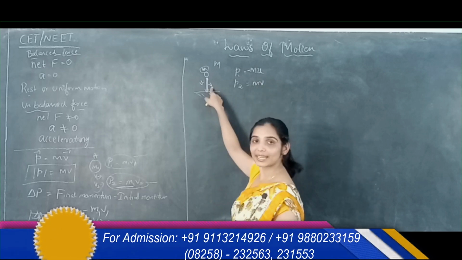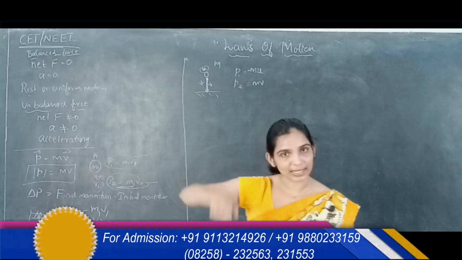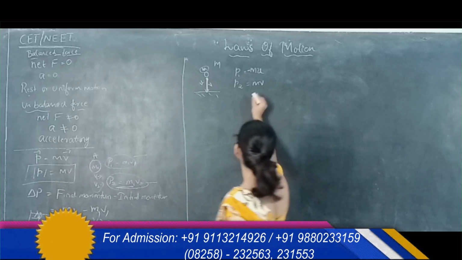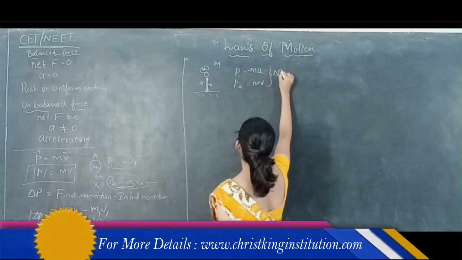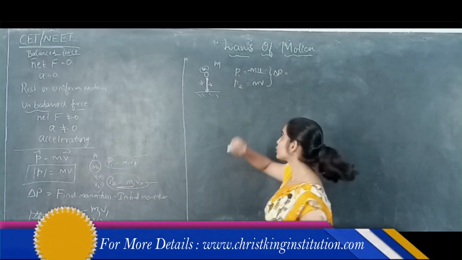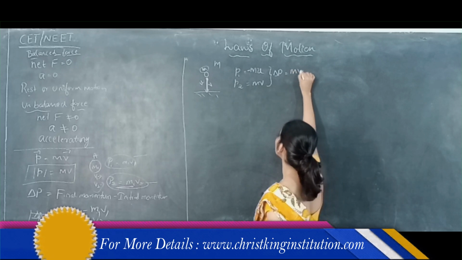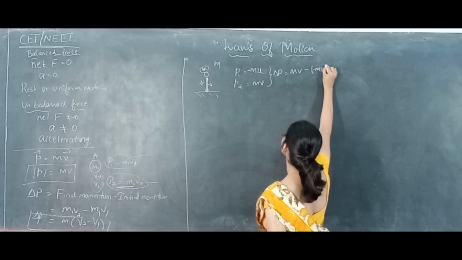Should I take it negative now? No, because velocity v is acting upward, u is acting downward. Now what is the change in the momentum for this case? Change in the momentum is nothing but final momentum minus initial momentum: mv minus of mu.